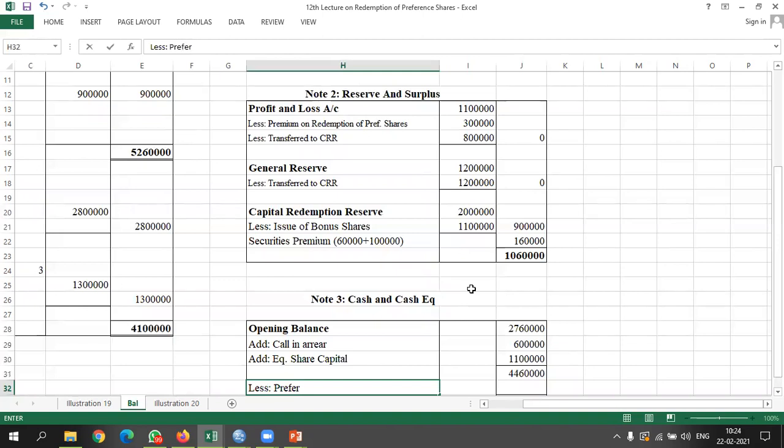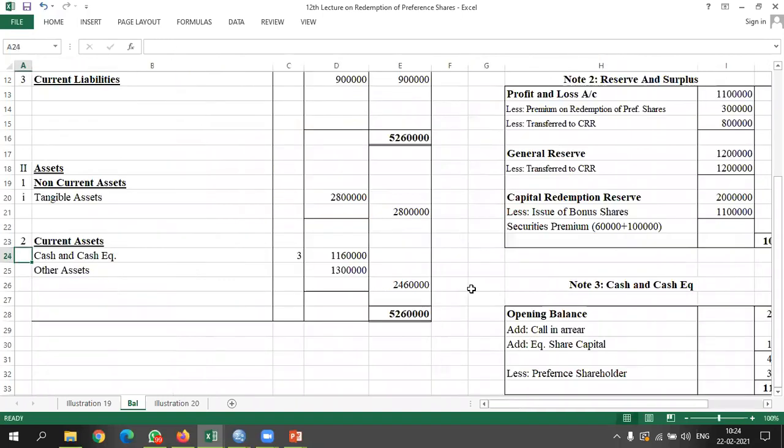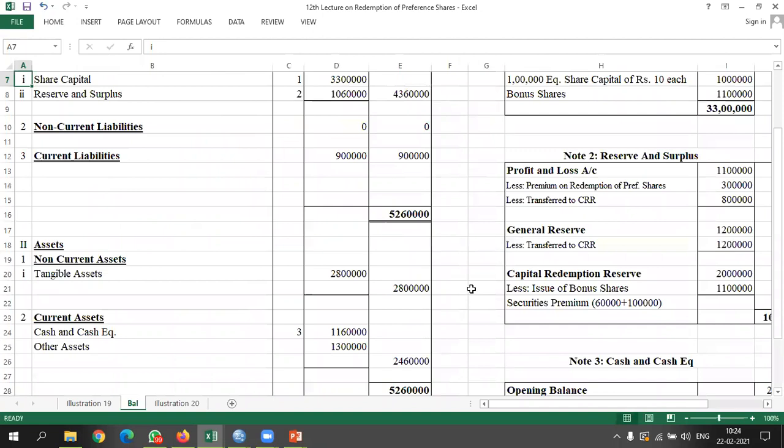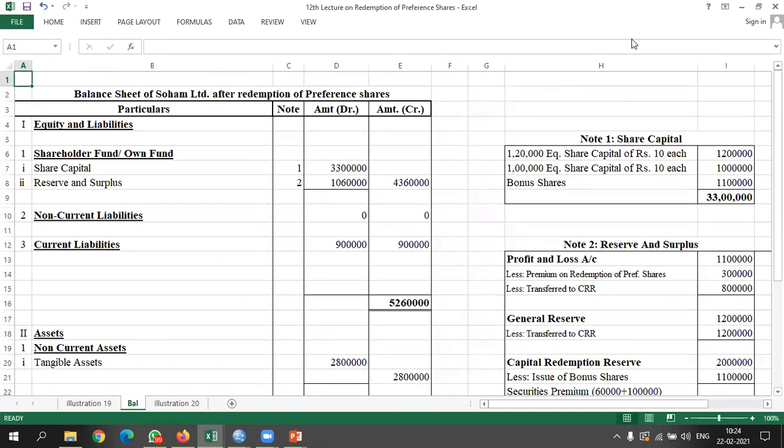Less: paid to preference shareholders. How much did you pay? 33 lakhs. So the total we have is 11 lakh 60,000. Let's see, this is how I got my balance sheet to tally. I hope the problem is clear with everyone.